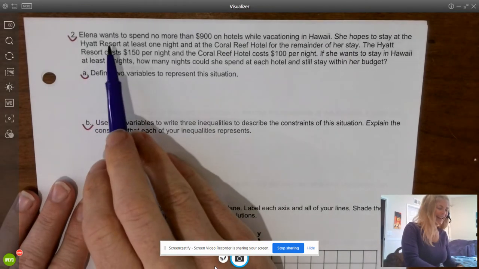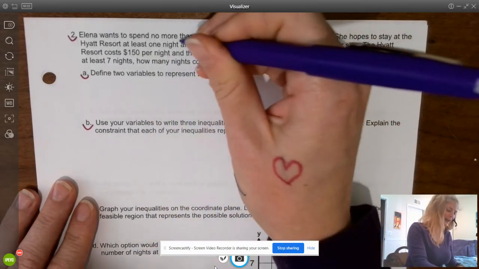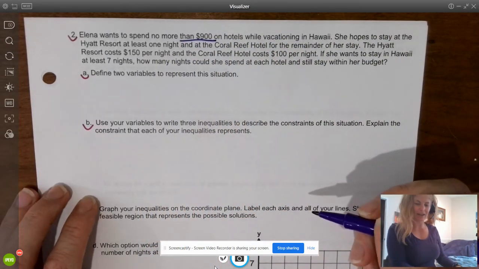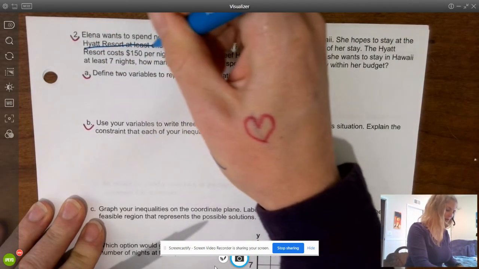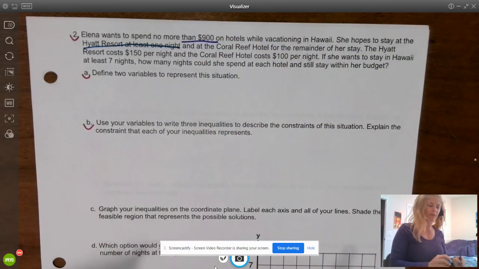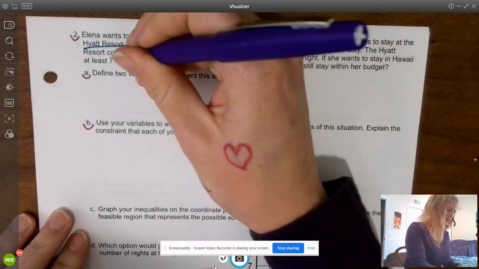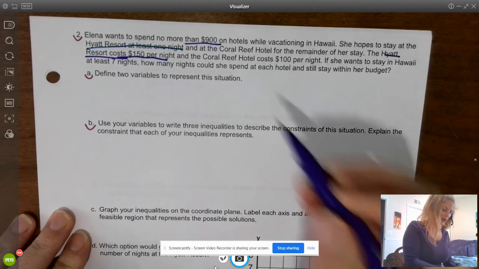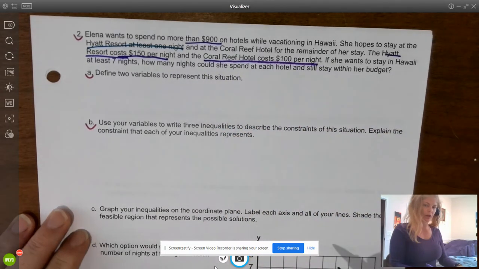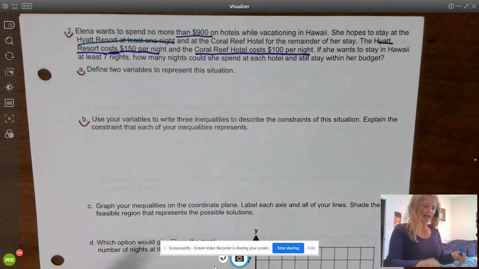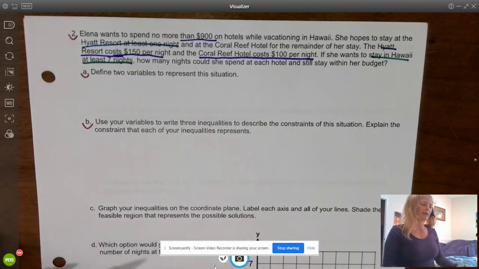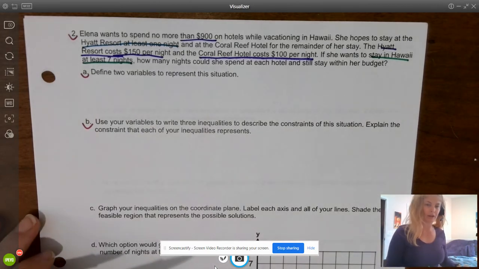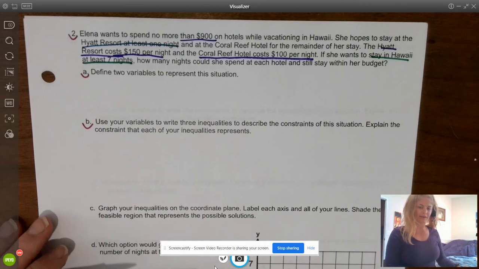So Elena wants to spend no more than $900 on hotels while vacationing in Hawaii. She hopes to stay at the Hyatt Resort at least 1 night and at the Coral Reef Hotel for the remainder of her stay. The Hyatt Resort costs $150 per night, and the Coral Reef Hotel costs $100 a night. If she wants to stay in Hawaii at least 7 nights, how many nights can she spend at each hotel and still stay within her budget? Define 2 variables to represent the situation.